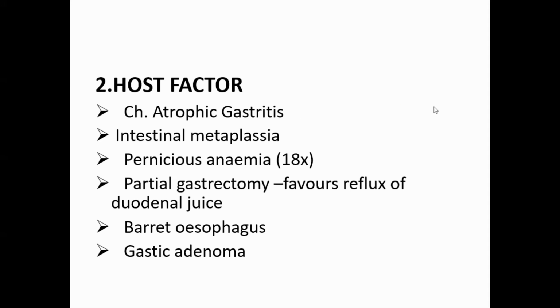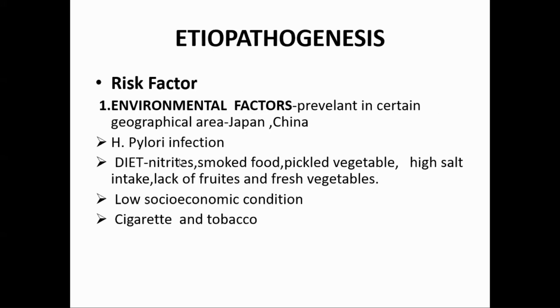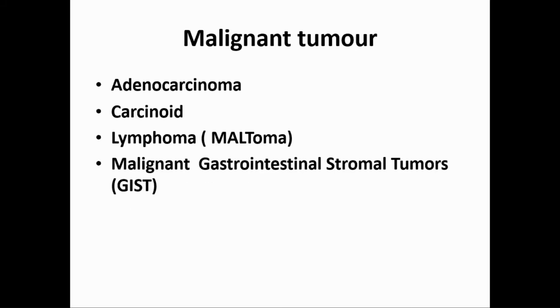Environmental factor, I told you. Geographical location, H. pylori infection, then diet. Fruits and vegetables are preventive, and dried, smoked food, pickled food, high salt diet, very irritant food, they are, of course, carcinogens. Low socioeconomic conditions, cigarette, alcohol, and tobacco. So these are the gastric adenocarcinoma etiological factors, their classification, their morphology, and their metastasis.